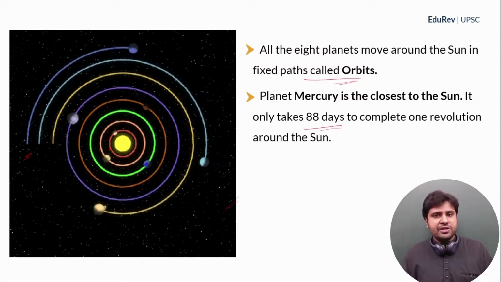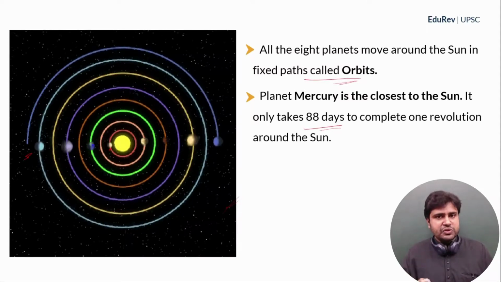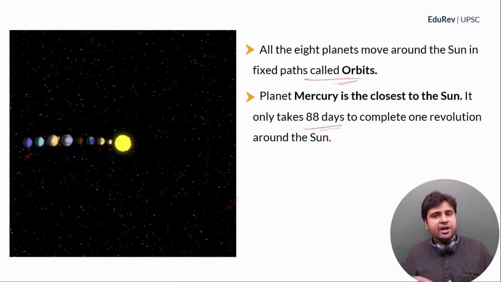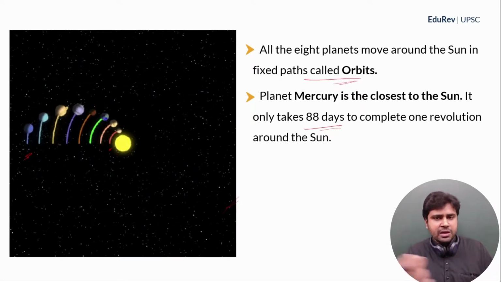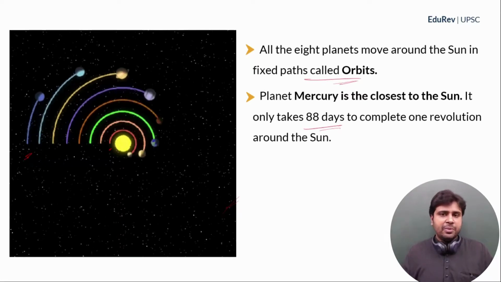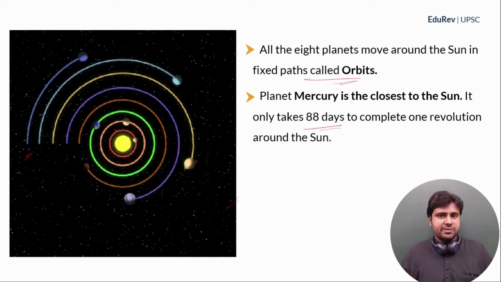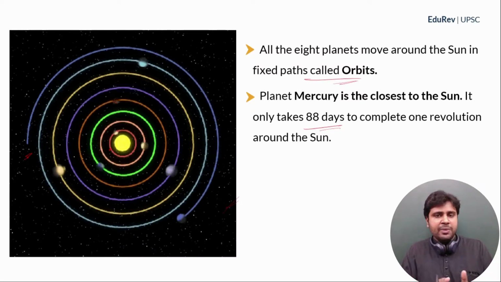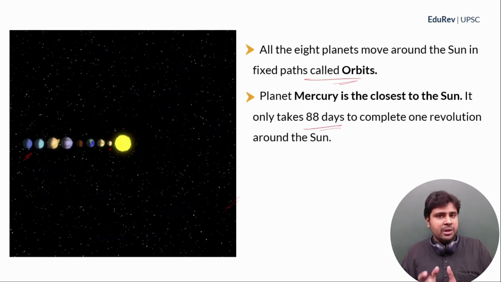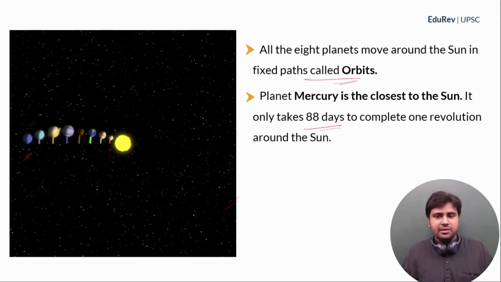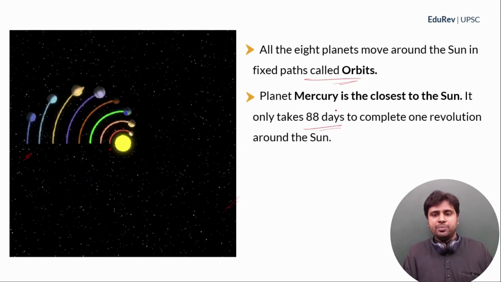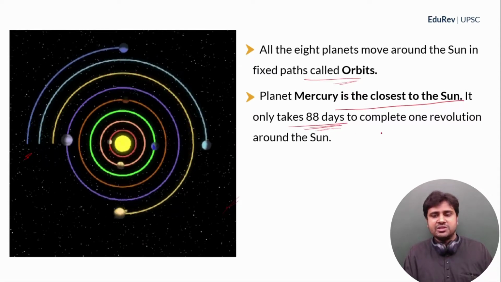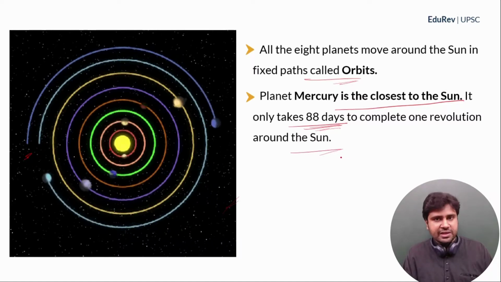So what is the logic here? If the planet is close to the sun, it moves around the sun very quickly. But if the planet is far away from the sun, it moves around the sun very slowly. For example, Neptune is very far away from the sun. By the time Neptune finishes one revolution, many planets would have already finished multiple revolutions around the sun. Clear? So planet Mercury is closest to the sun. It only takes 88 days to complete one revolution around the sun.